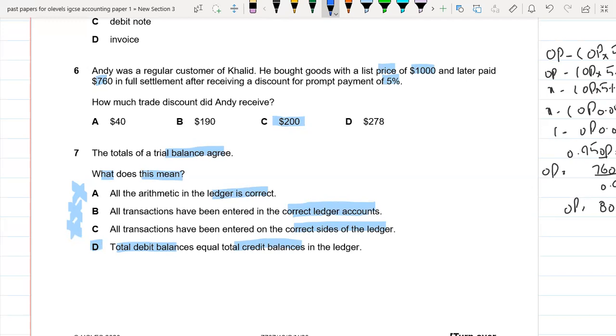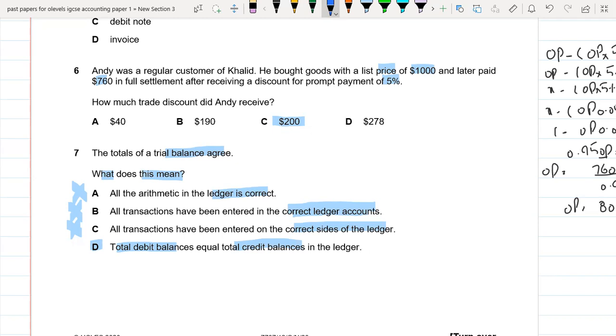Okay, so the 6th question is that Andy was a regular customer of Khalid. He bought goods with the list price of $1,000. Just remember, the list price is the price before deducting the trade discount, and he later paid 760 in full settlement after receiving a discount for prompt payment of 5%. So this 5% is basically the cash discount. How much trade discount did Andy receive?